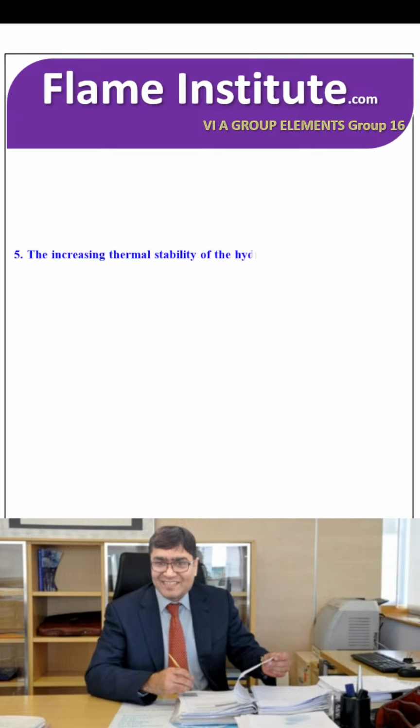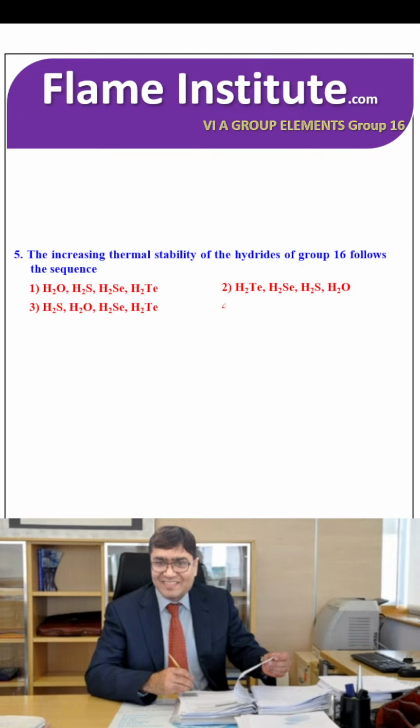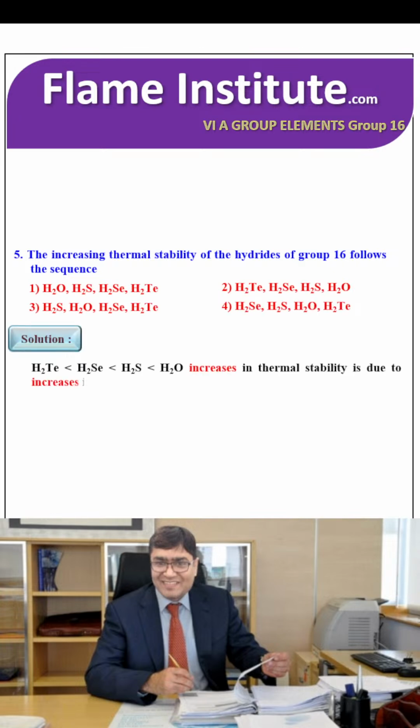The increasing thermal stability of the hydrides of Group 16 follows the sequence H2Te, H2Se, H2S, H2O. Thermal stability increases due to the increase in stability from H2Te to H2O. So the second option is the right option.